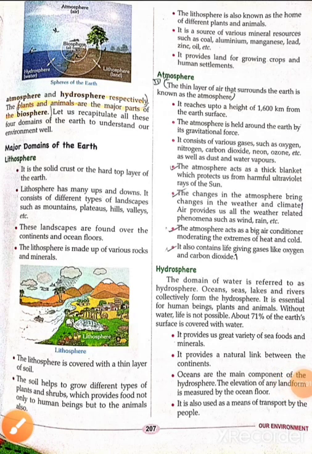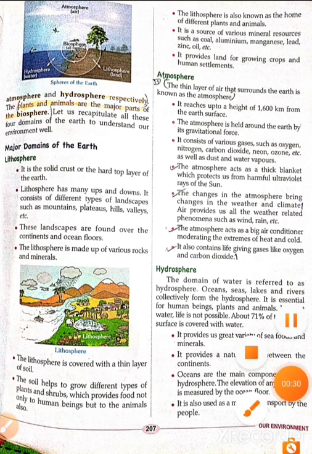Students, so today we are continuing with the chapter Our Environment. Last day we read up to biotic and abiotic components of environment. Today we are going to read about major domains of the earth, that is lithosphere, atmosphere, hydrosphere and biosphere. First we are going to read about lithosphere.